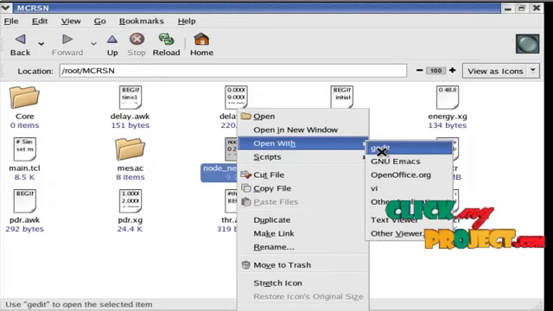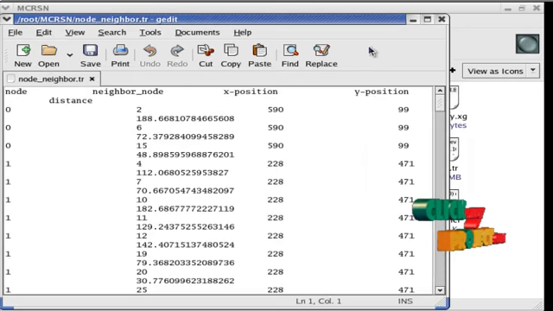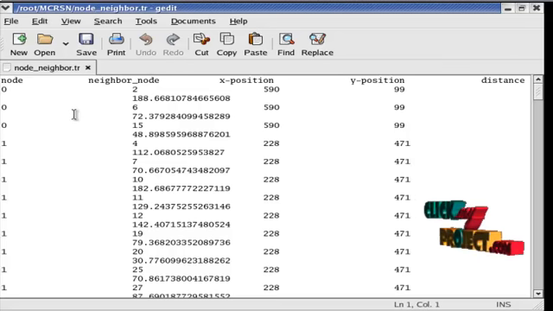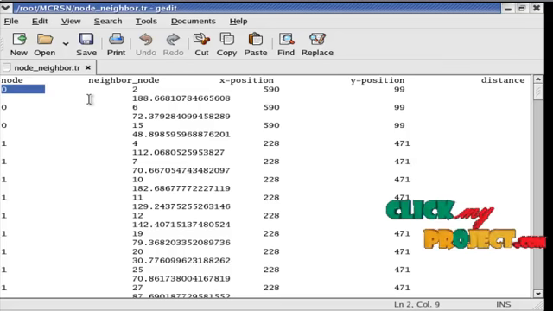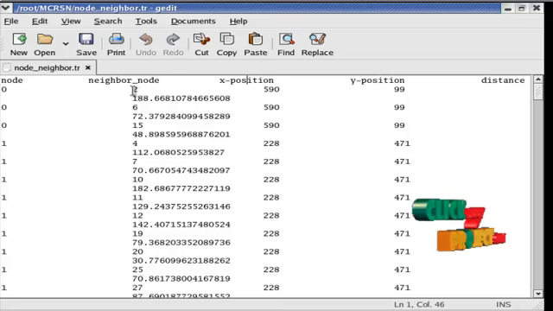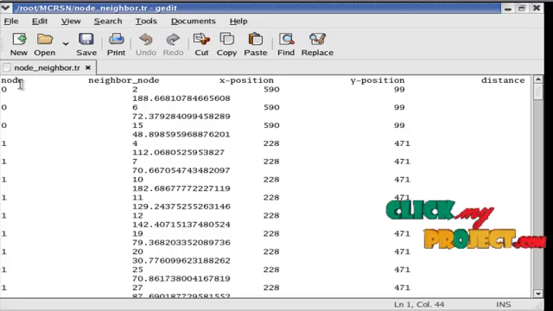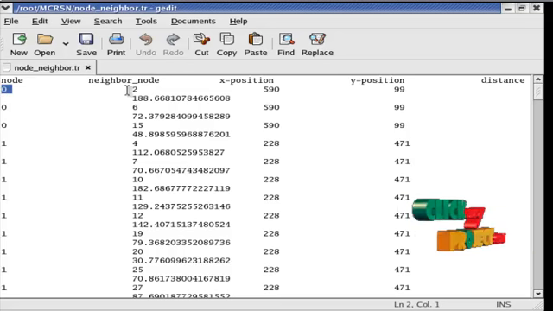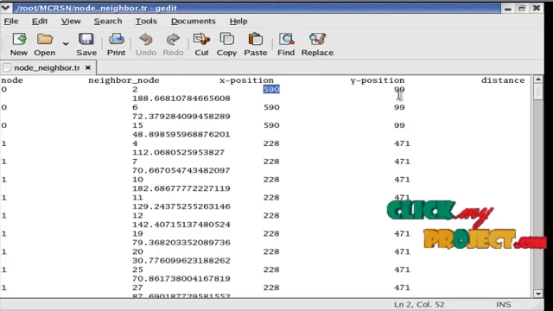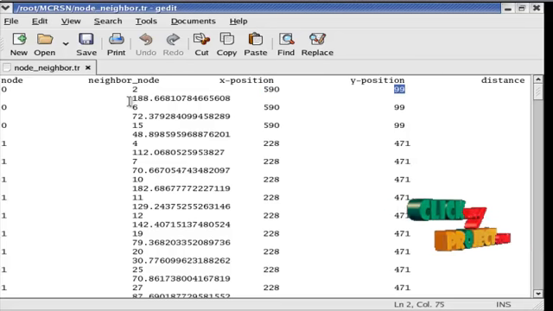The neighbor node estimation algorithm is used to find the node, then the neighbor node, with that node's x-axis, y-axis, and then the distance between nodes. For example, if node 0 has node 2 as a neighbor node, that node is placed at an x position and a y position, and then we compute the distance between 0 and 2.